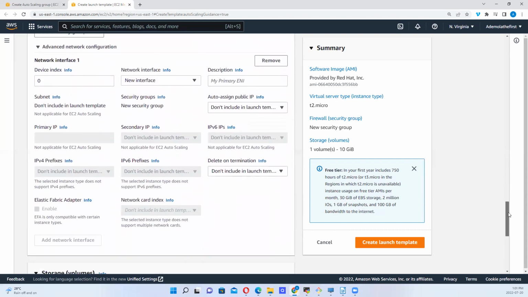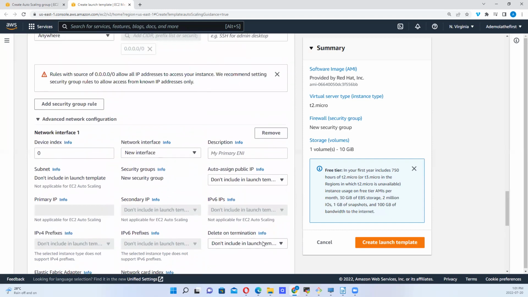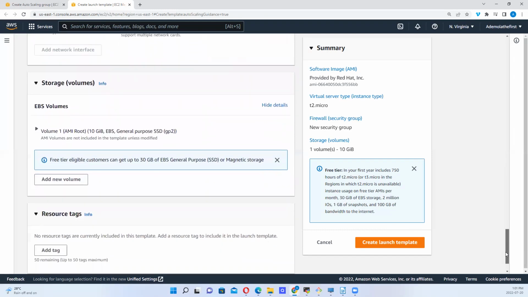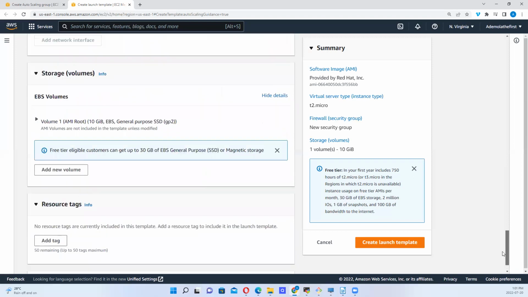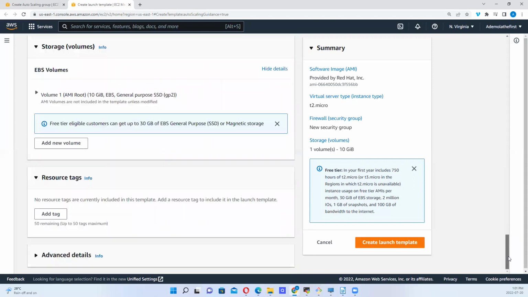Okay. I can go ahead and check this out. Is this something I want to consider? Storage volume, I can leave it at default, right? Then I could choose to add a new volume, right? So these are options, right?